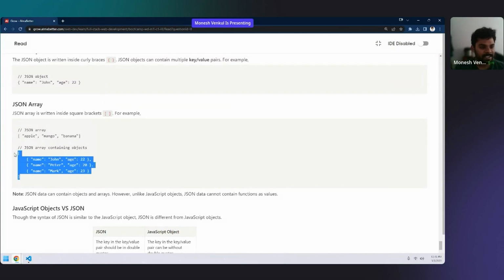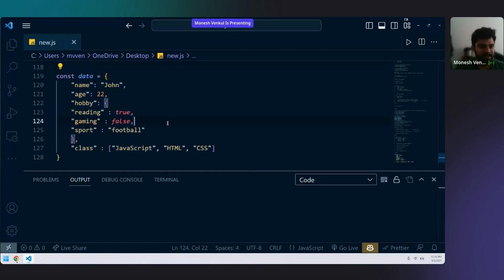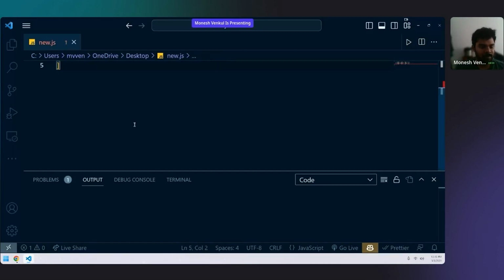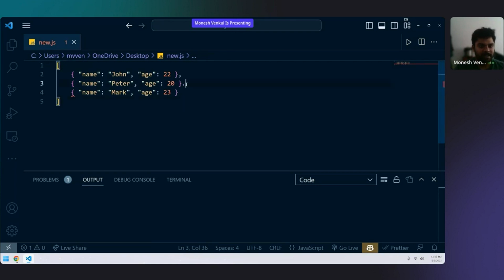There is also something called a JSON array, which looks something like this. It's nothing but keeping an object inside an array.